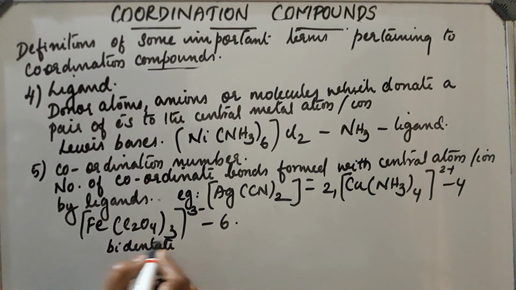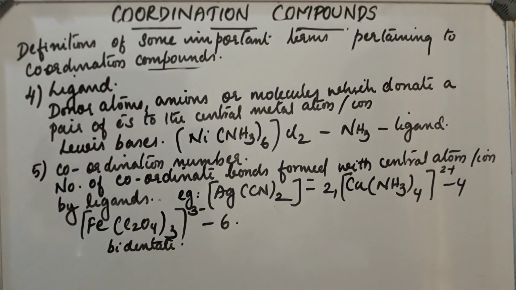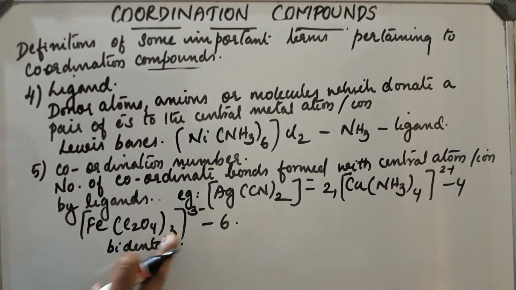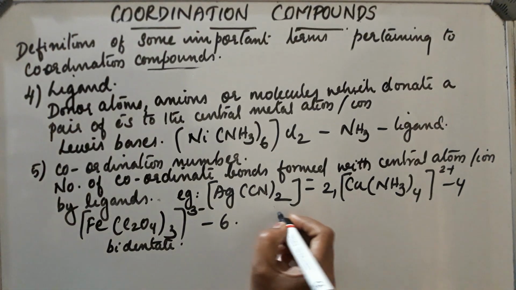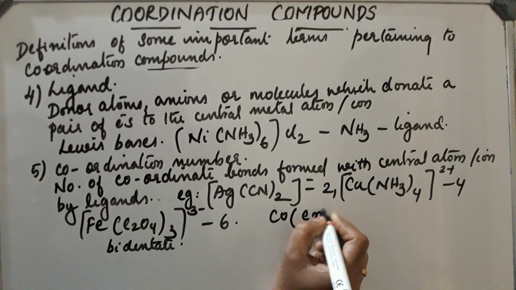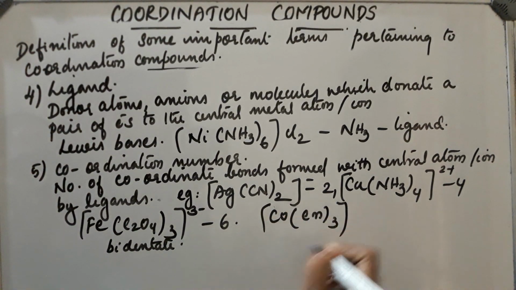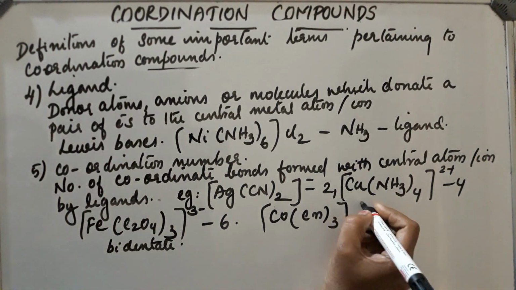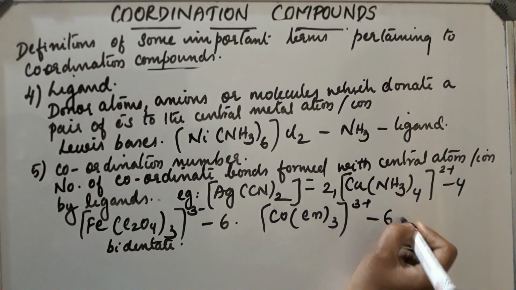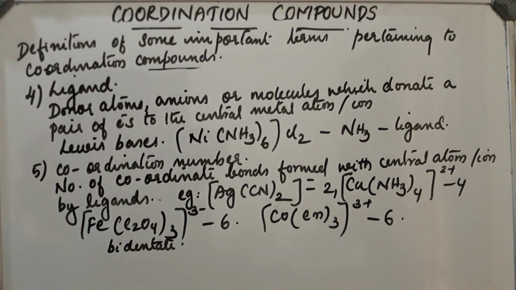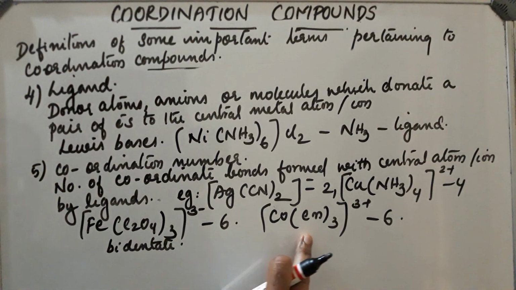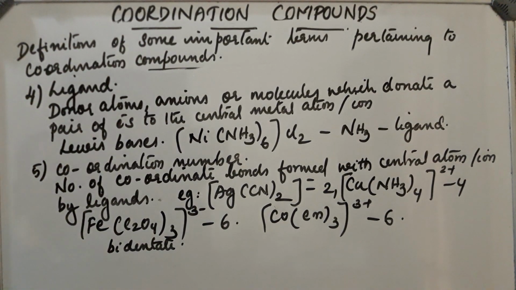It is attached to the metal atom through two coordinate bonds, so coordination number is 3 into 2, 6. Next, [Co(en)3]3+. Here the coordination number is 6. This is ethylene diamine, a bidentate, so its coordination number is 6.